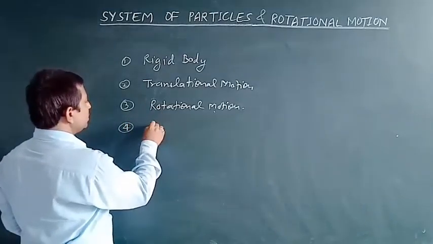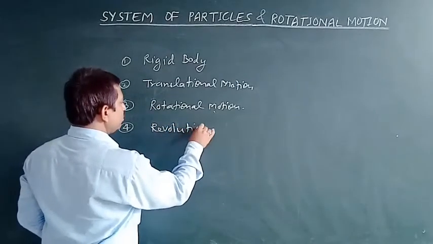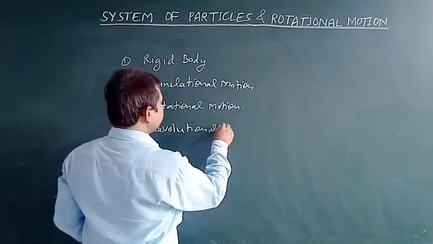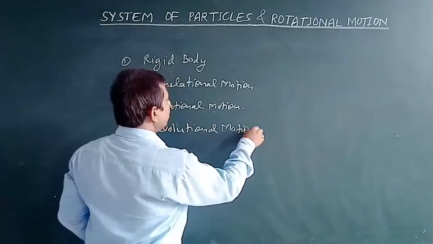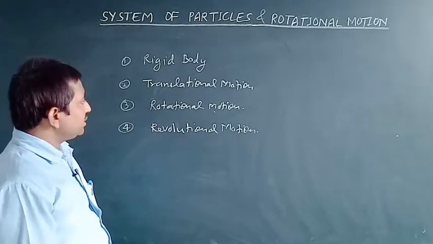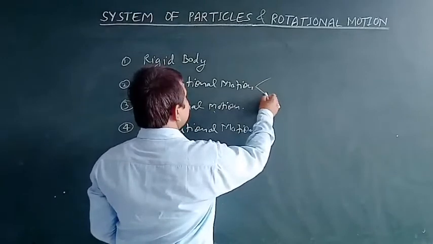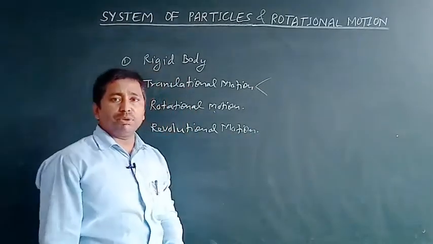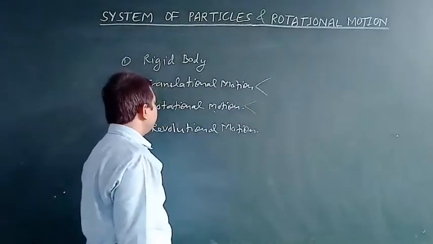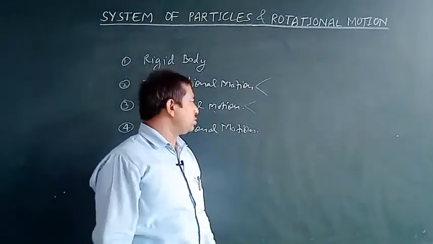We have also discussed the revolutional motion, and after that we also categorize the translational motion as pure translational motion and impure translational motion, pure rotational motion and impure rotational motion, and pure revolutional motion and impure revolutional motion.